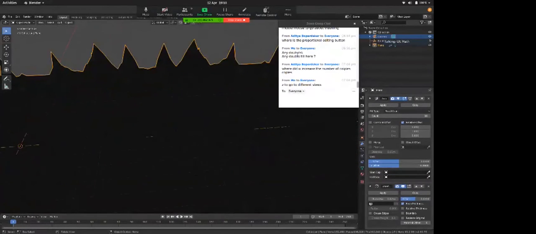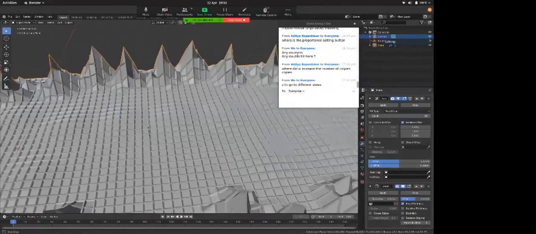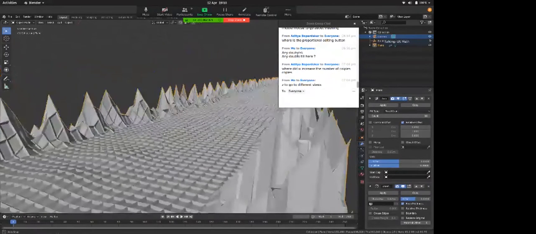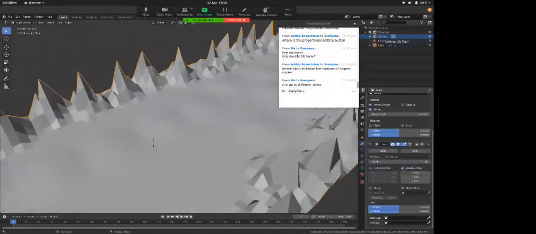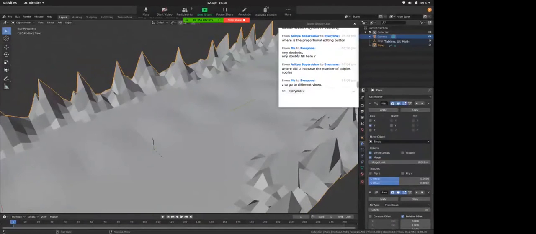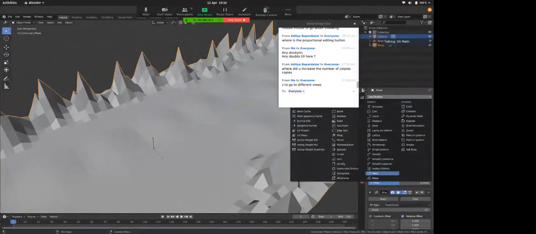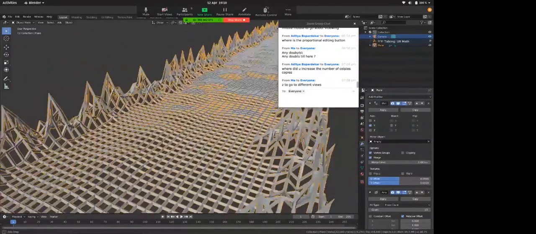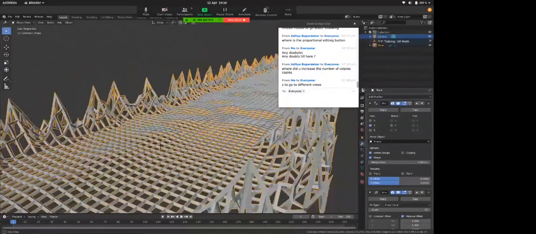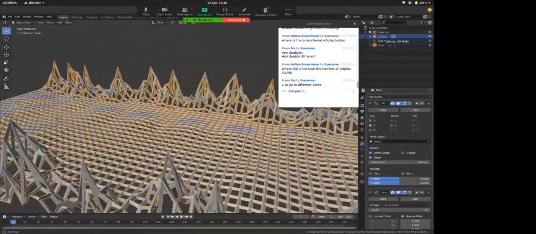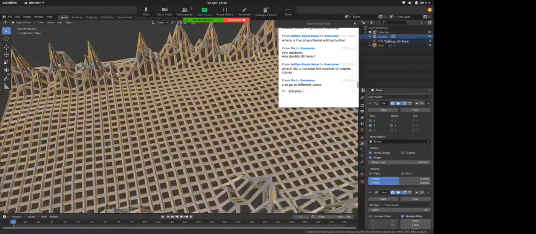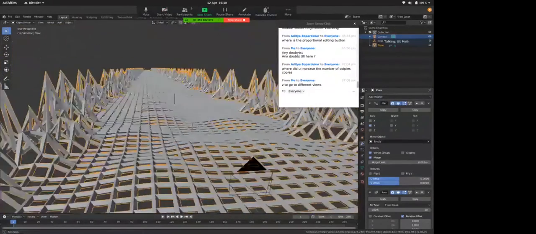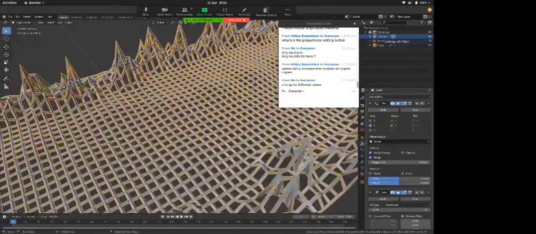I also have a wireframe here. I'll go about it again. What I did was click on the plane, go to modifiers, and add a wireframe modifier. So at first what it did was it broke apart my model, which I didn't want. I didn't want this web thing. So what I'll do is I'll go down and I'll turn off replace original. I don't want to replace original. So this is what I get.